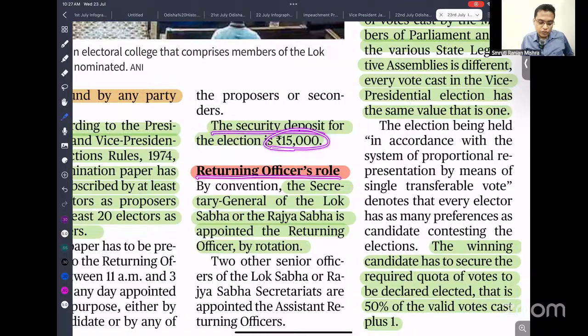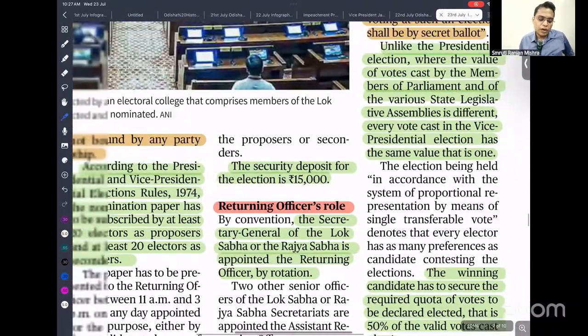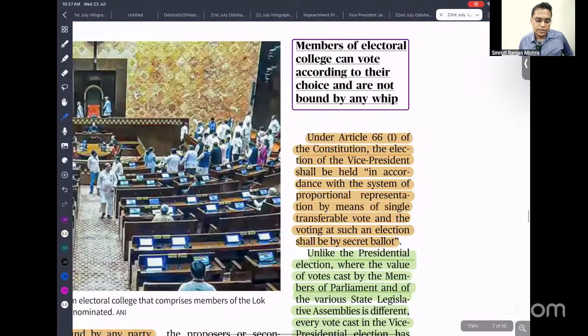So the returning officer means the person who is responsible for conducting this election. The administrative role is held by the Lok Sabha Secretary or the Rajya Sabha Secretary on rotation. So one particular time it is the Lok Sabha Secretary, next time it is the Rajya Sabha Secretary.